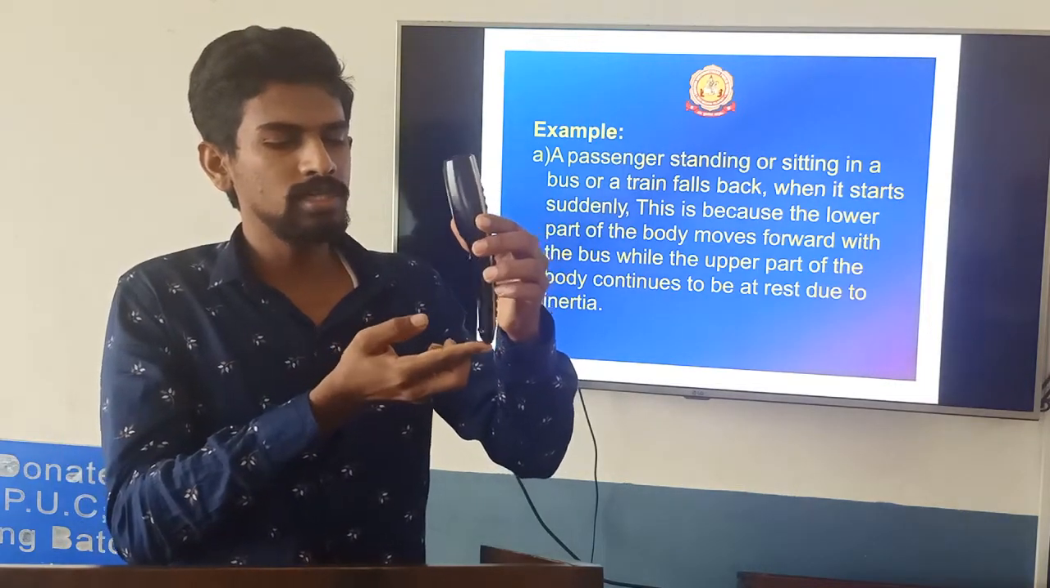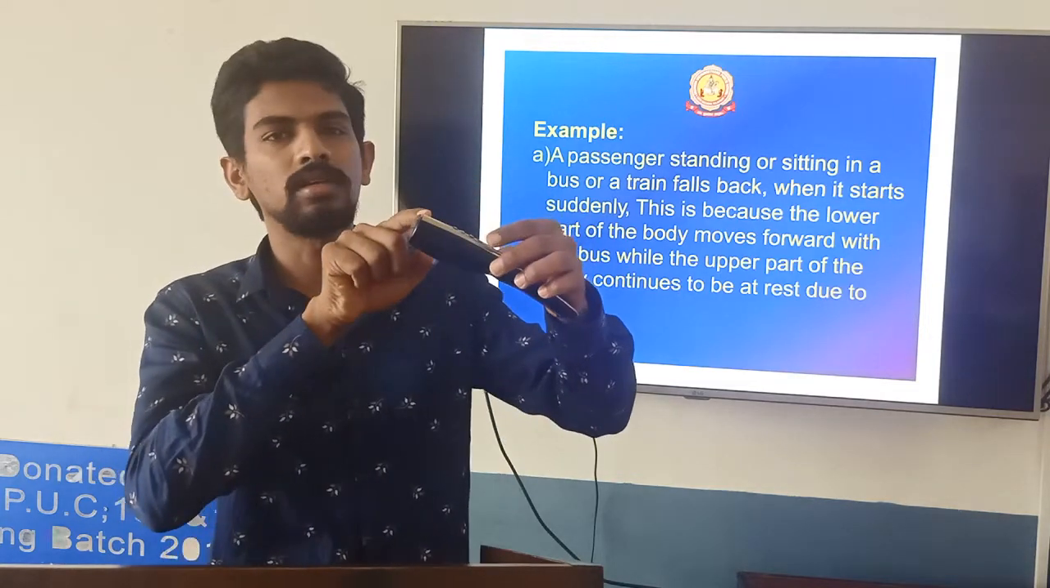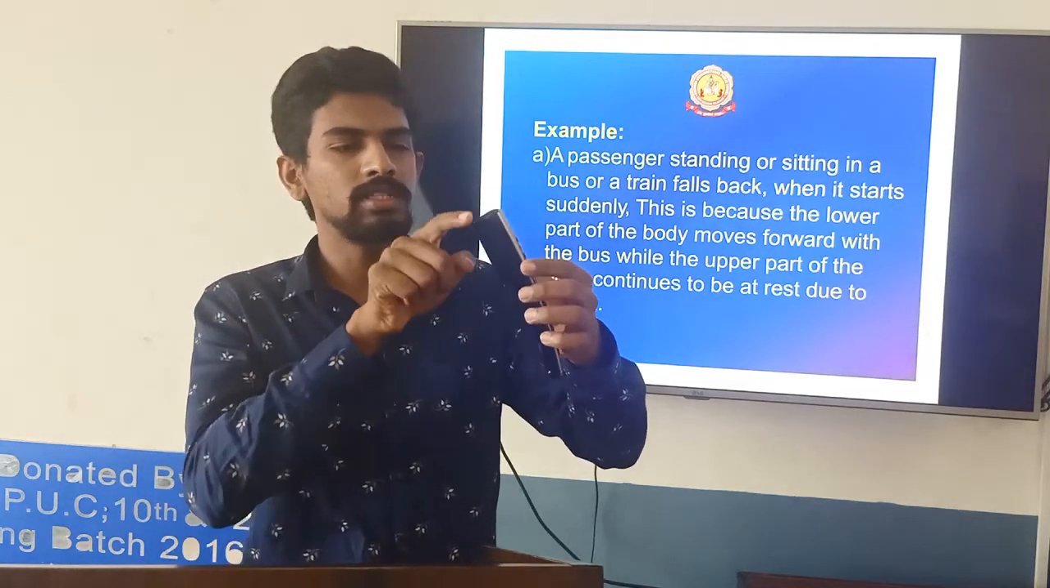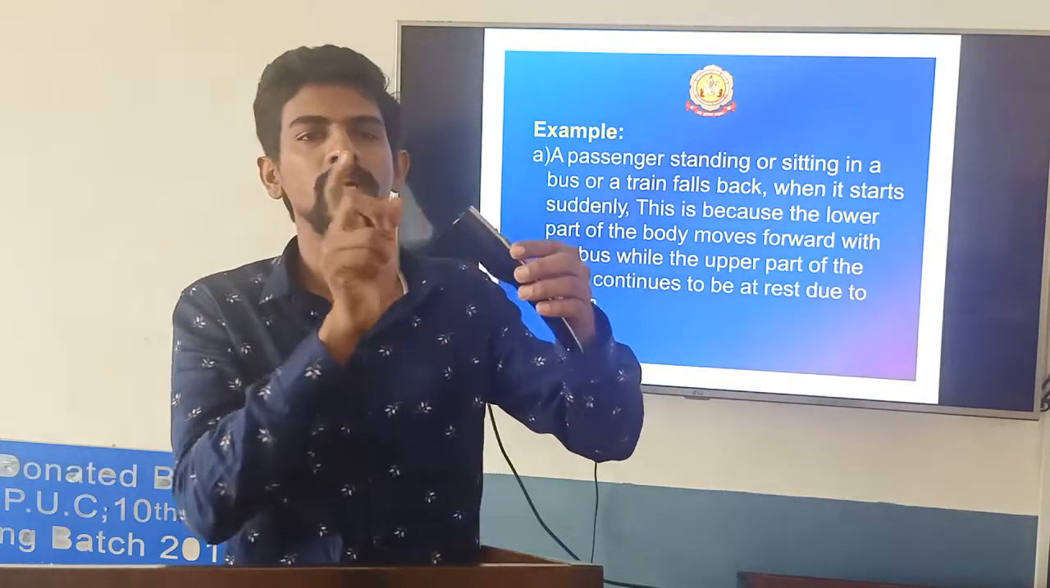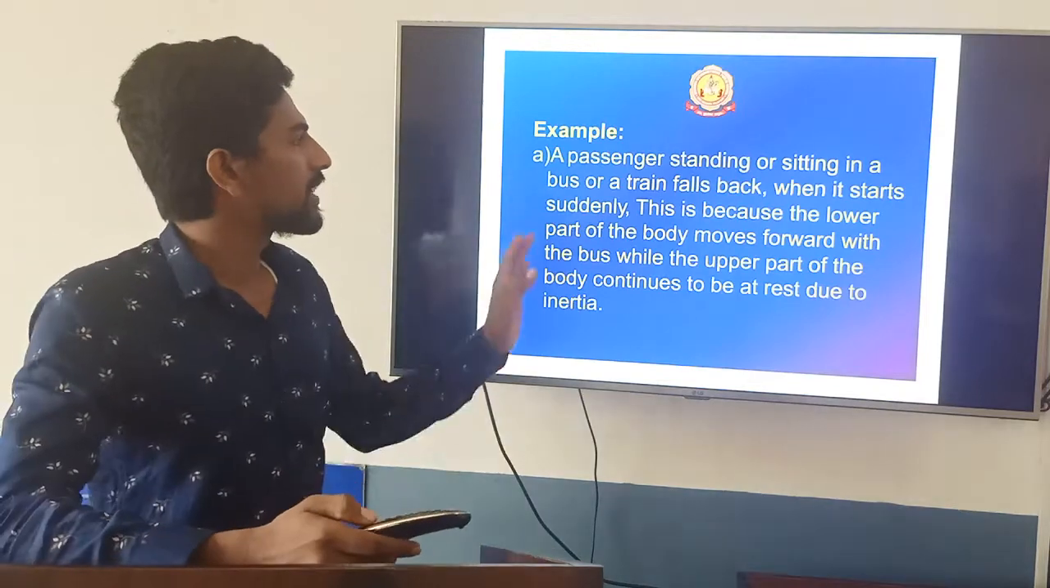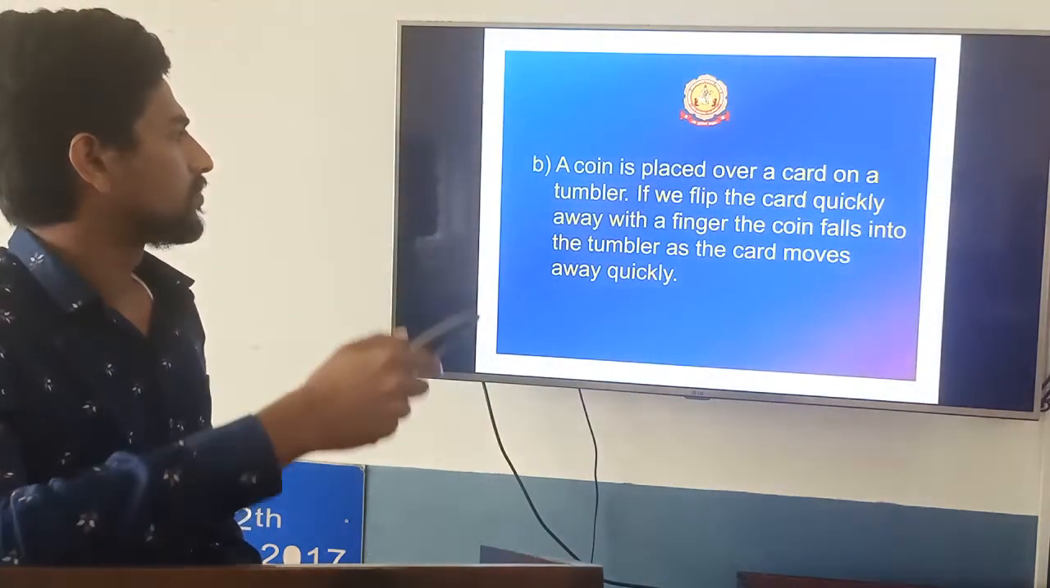But what happens to your upper part? If this is the lower part, this is moving. So this will be in a state of rest only. So your body falls back, correct? So this part is in the state of inertia. With the bus, this part will move. So this part will be in the state of rest. So these are the examples for inertia of rest.